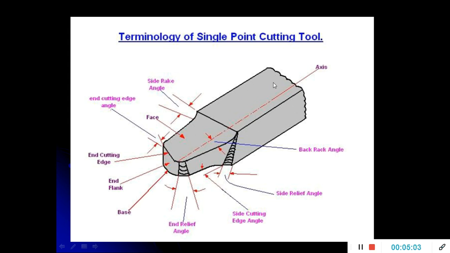This rectangular portion is known as a shank. The shank is that part of a cutting tool which is not ground to form cutting edges. It is rectangular in cross section, and it is held in the tool post for the cutting operation. This is known as a shank.